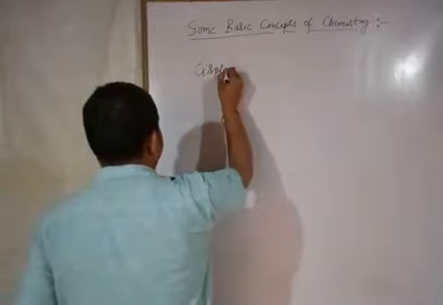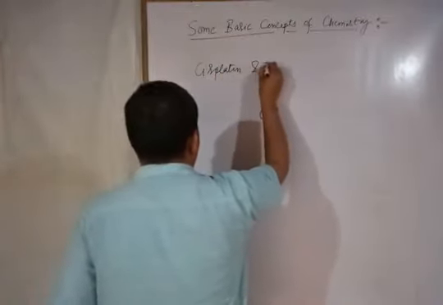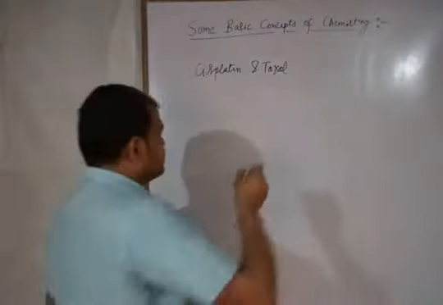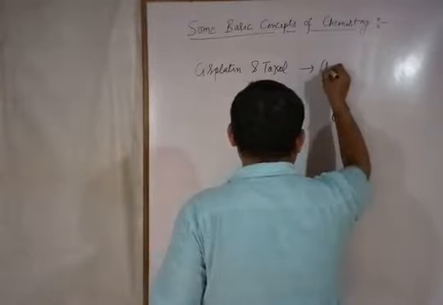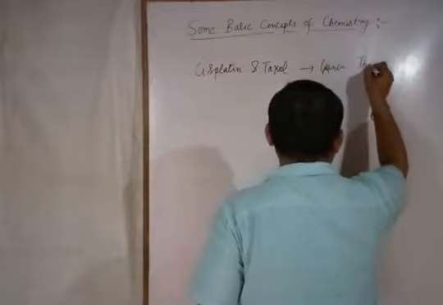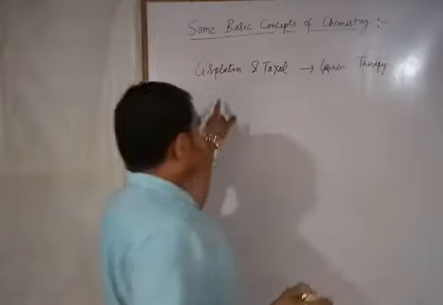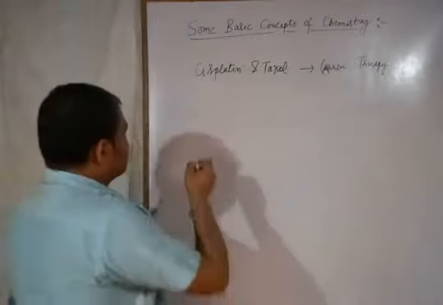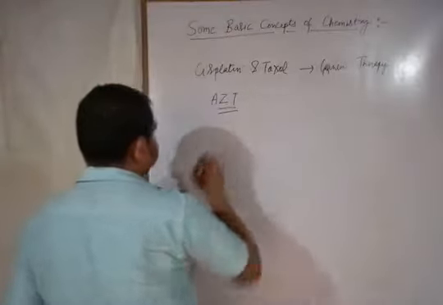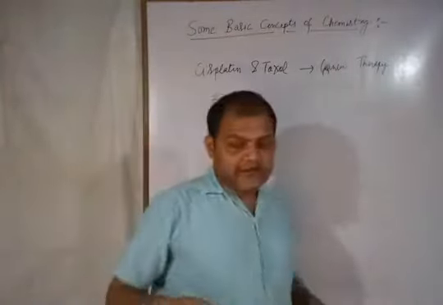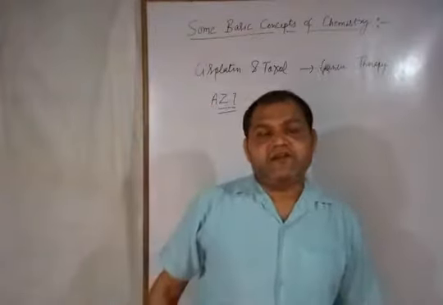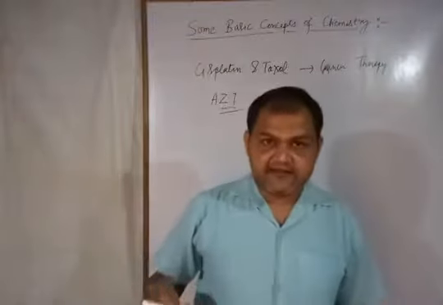Cisplatin and Taxol. These are the two compounds which are used in the treatment of cancer, or you can say cancer therapy. Alright, cisplatin and Taxol. One more thing that is already asked in many examinations is AZT. This is also a drug, or you can say medicine or chemical, which is used in the treatment of patients suffering from AIDS.